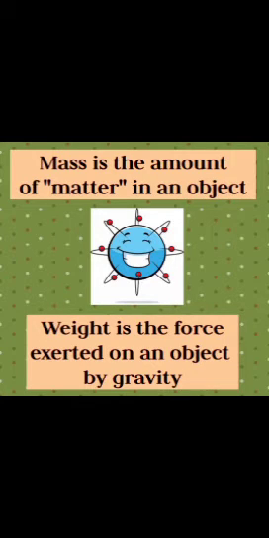Mass is the amount of matter in that object. How many nails are there, how many cotton balls, how many wooden planks, that is the mass of that chair.